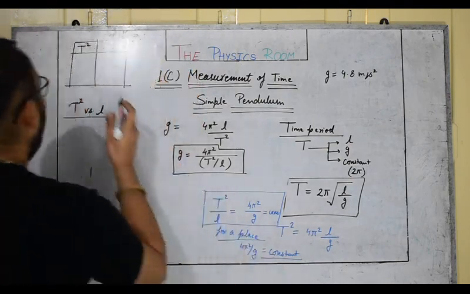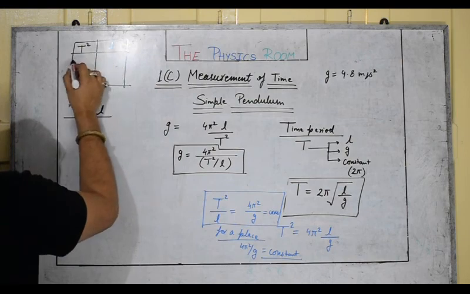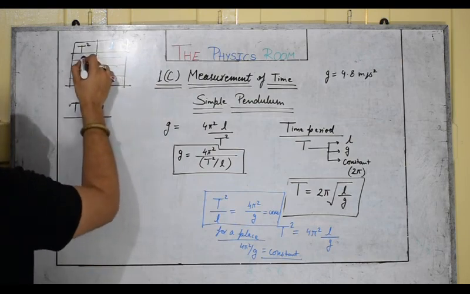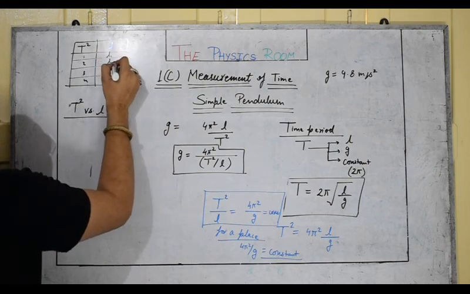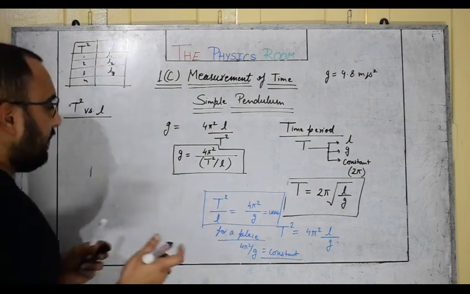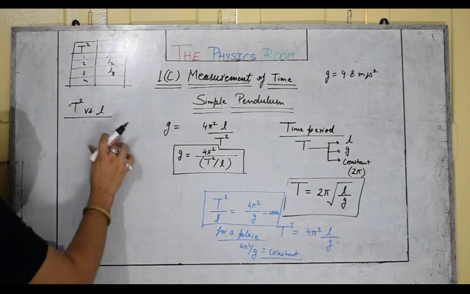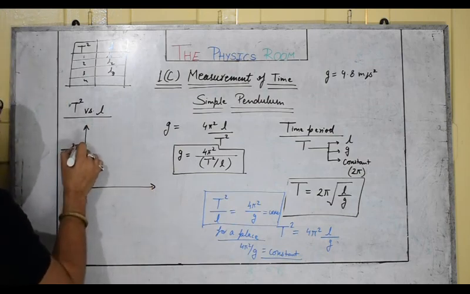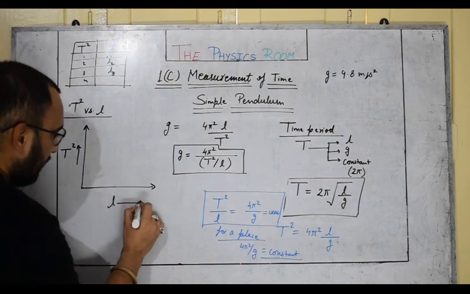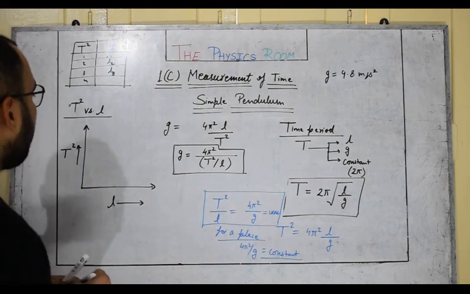Okay, so you will make a table for different time periods and lengths, say t1, t2, t3, t4, and for this you will get the lengths L1, L2, L3. Fine. So now you will be able to plot a graph on graph paper, a graph between t square versus L. Okay, so you will see one amazing fact.